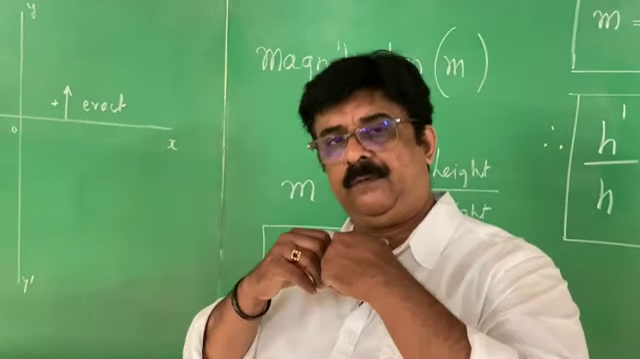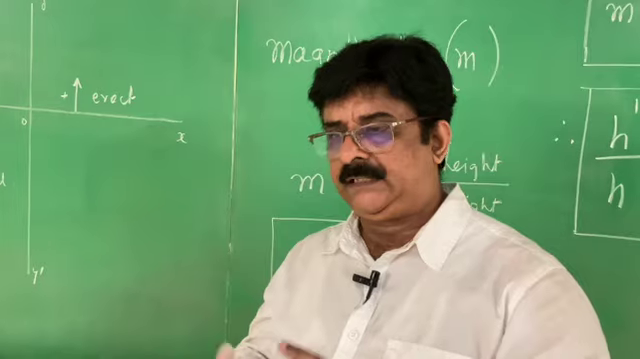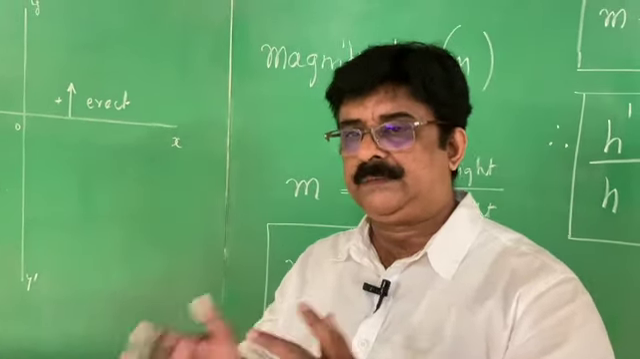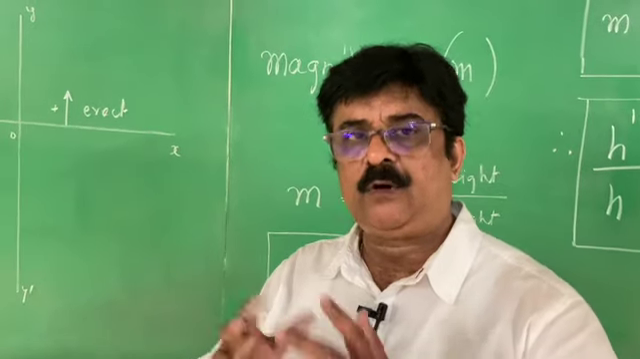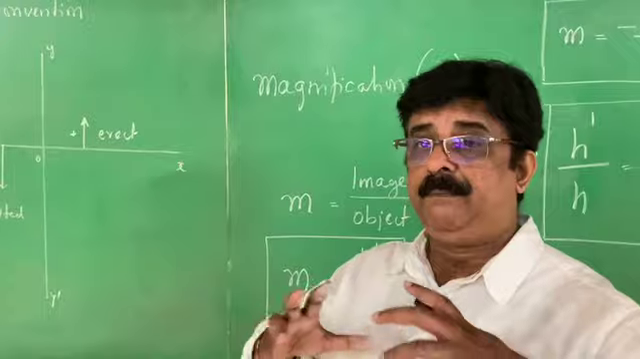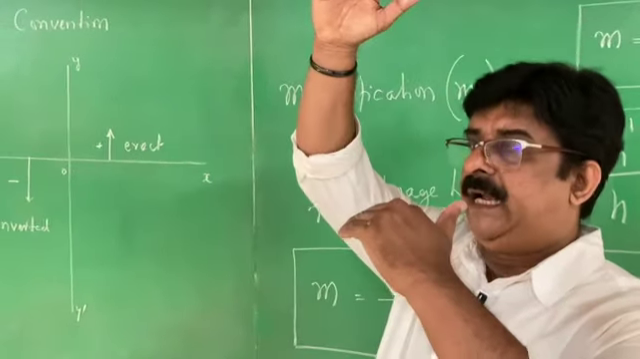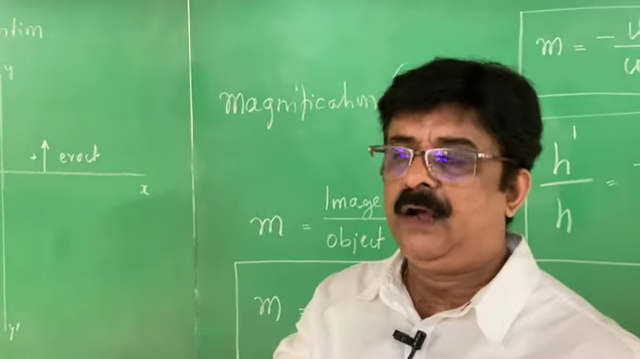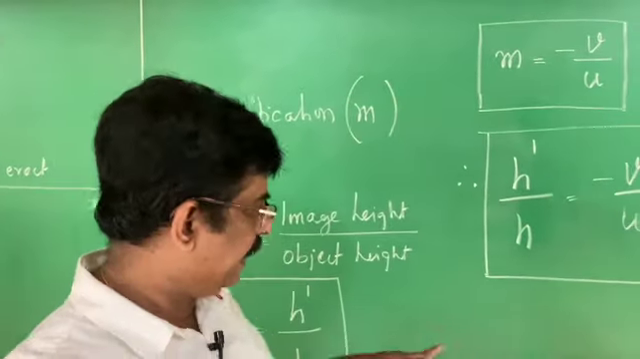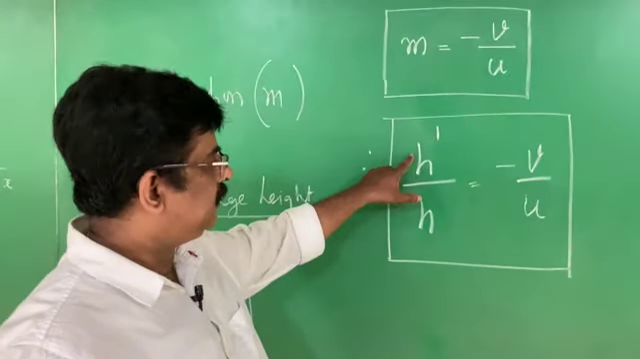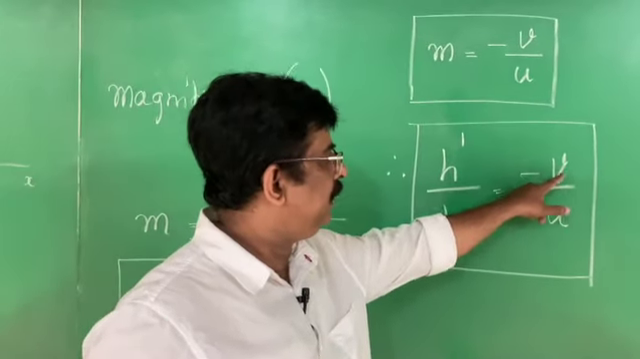Object distance is always negative. Image distance is plus or minus depending upon real or virtual image. Focal length is plus or minus depending upon concave or convex mirror. And then we have a relation about the magnification. Image height divided by object height. Image height is given by the symbol H dash. Object height is given by the symbol H. And using that relation, we arrive at another relation. H dash by H is equal to minus V by U.